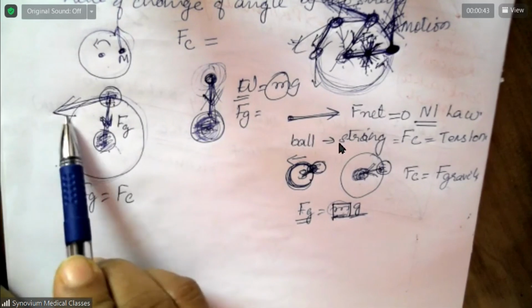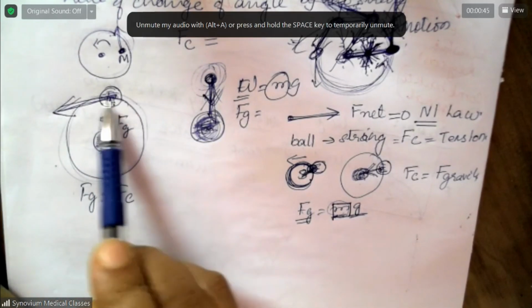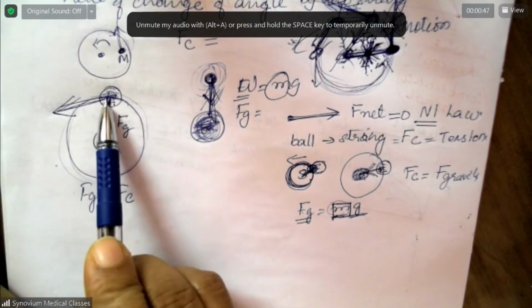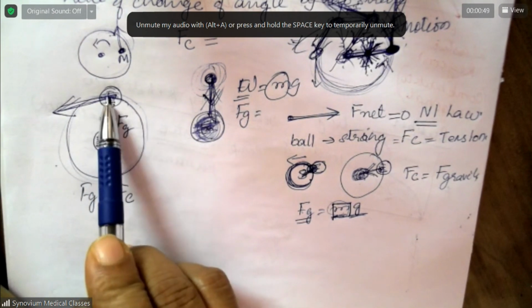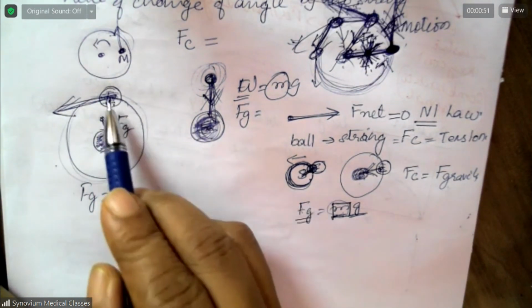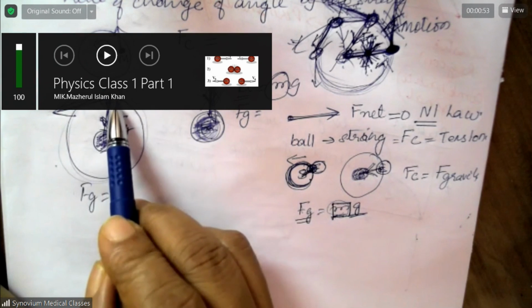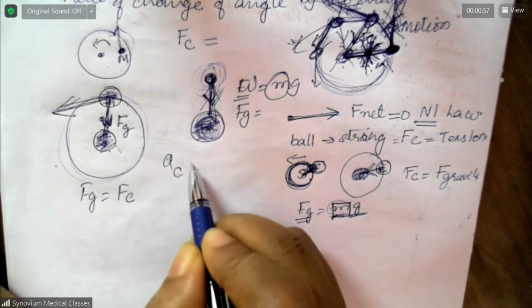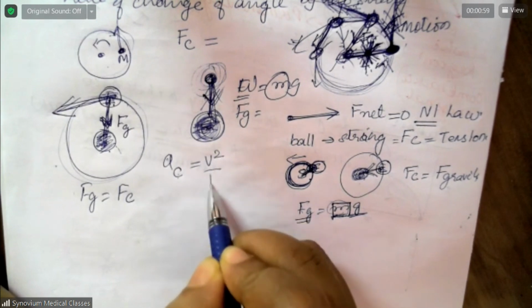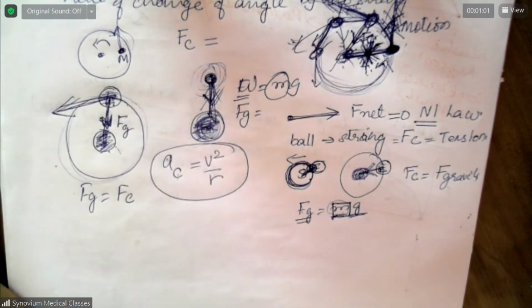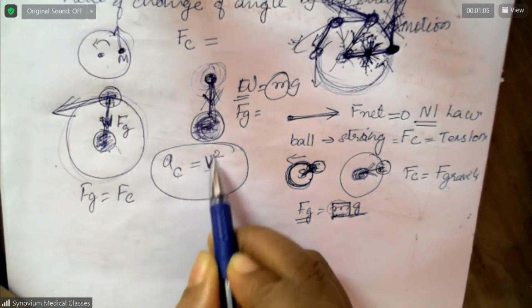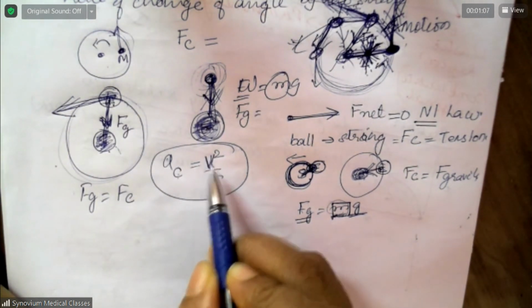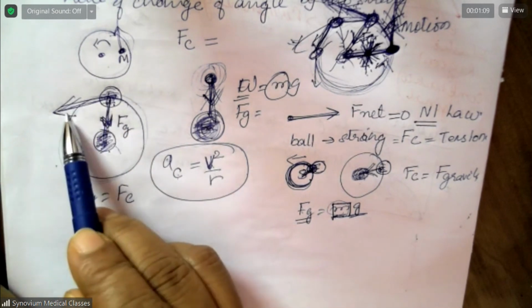It's force due to velocity, but that means if it is moving, it has to move. Now, what is centripetal acceleration? Centripetal acceleration is equal to v square by r. I told you last class, right? That means it has to move. V should be there.